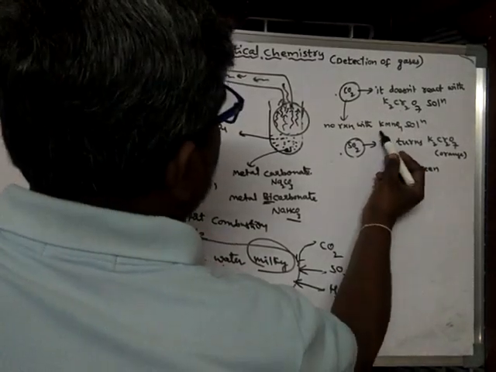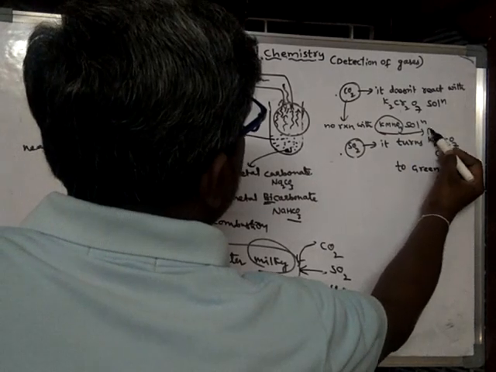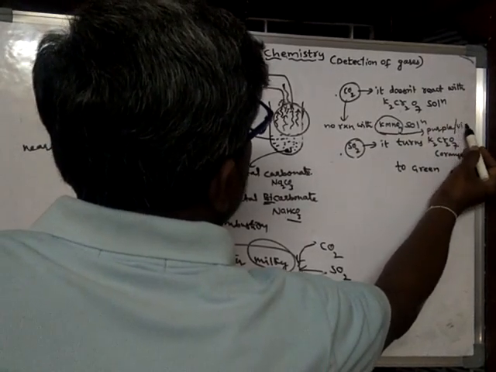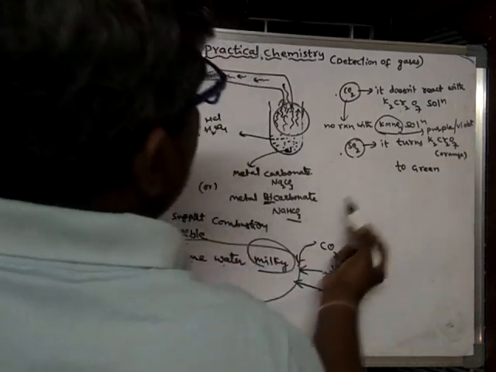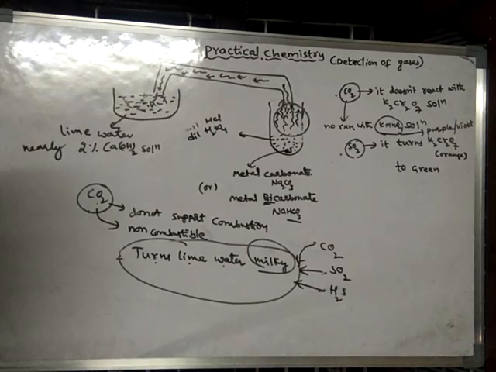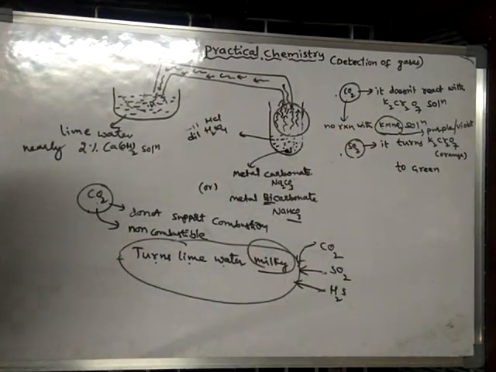What is the color of KMnO4? The color is purple or violet. The purple or violet color of the solution remains the same when carbon dioxide is passed through KMnO4.